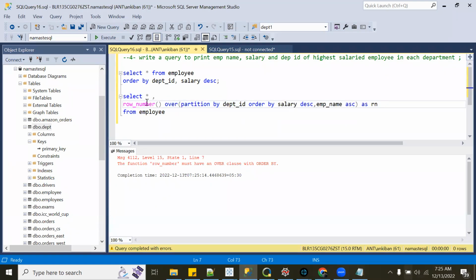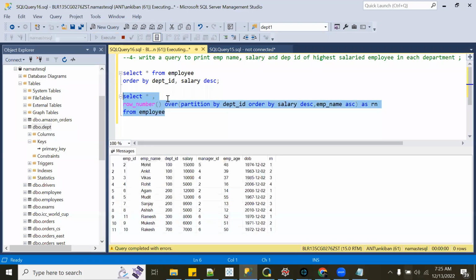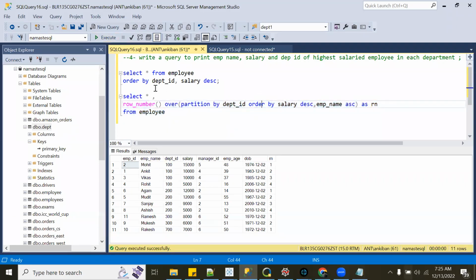In the row number function, we have to use order by because ultimately we have to generate a row number. If you don't tell the database on the basis of what you want to generate the row number, how will it generate it? Row number is based on some sorting, by salary, or employee age, or date of birth.